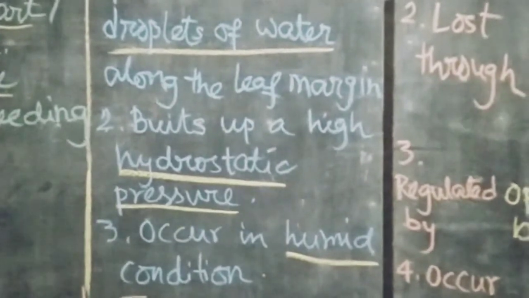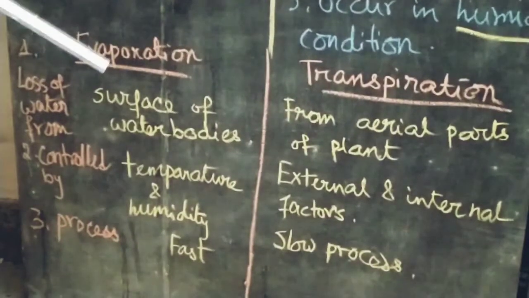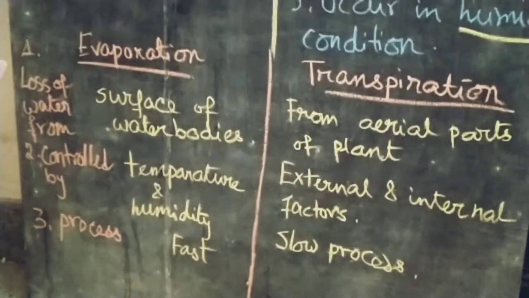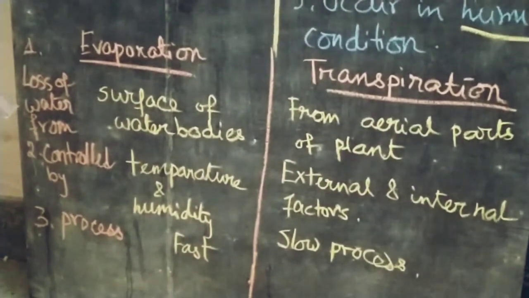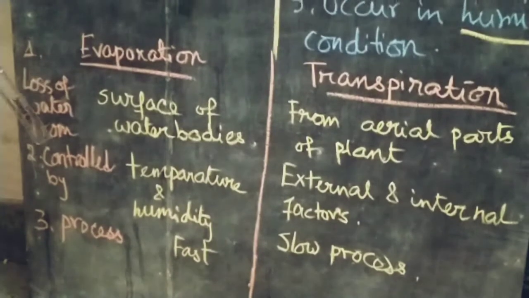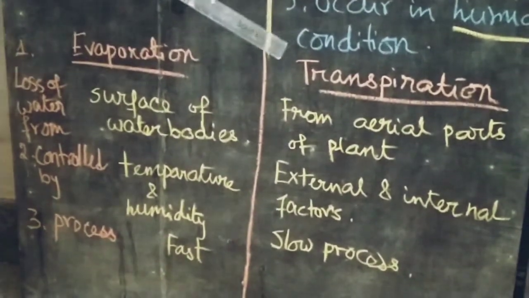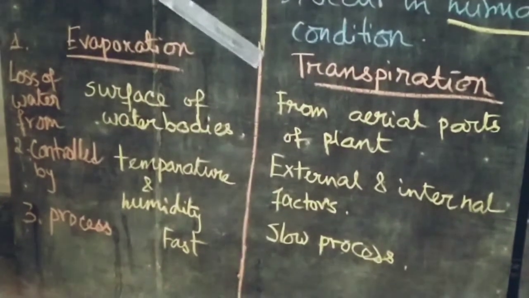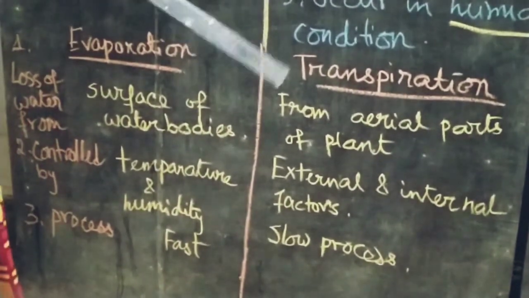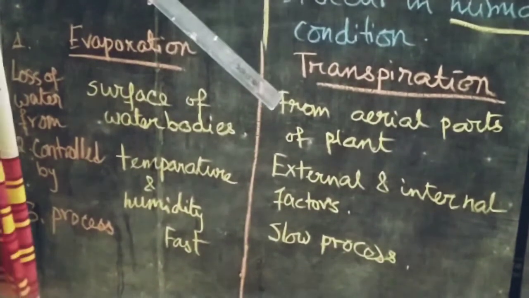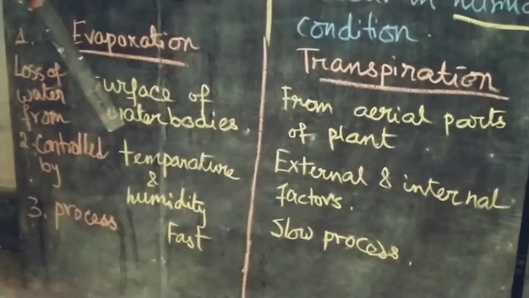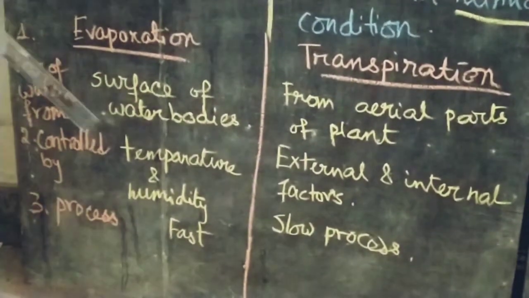Now I will tell you. Evaporation. Evaporation is the loss of water in the form of water vapor, but from the surface of water bodies. But transpiration takes place from the aerial parts of the plant. So here it is the surface of the water body, here it is the aerial parts of the plant.